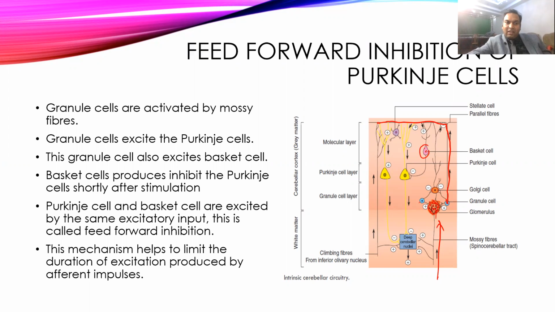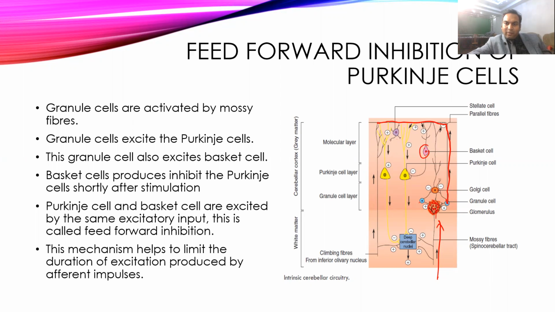At the same time, these fibers also cause excitation of the Purkinje cells, and also excitation of the stellate cells. So the granule cell is excited, and it causes excitation of both basket cells and Purkinje cells.